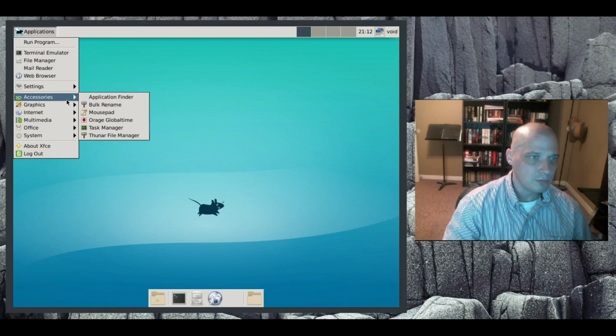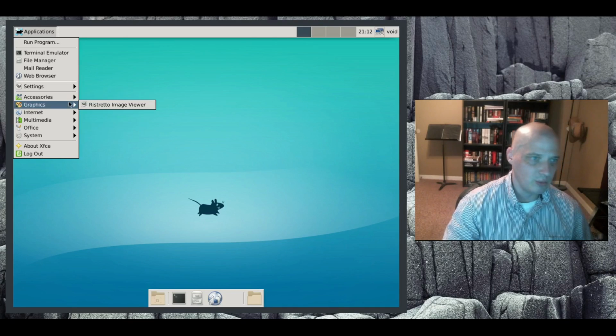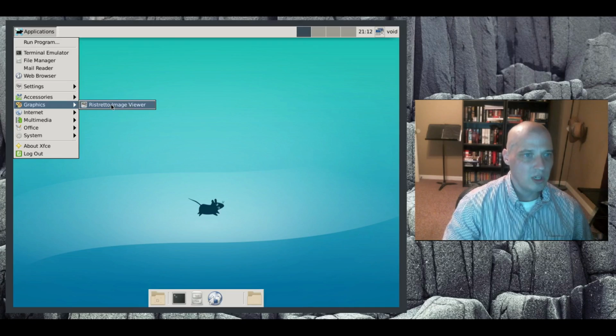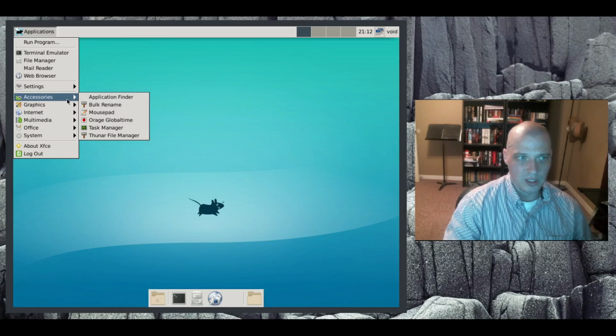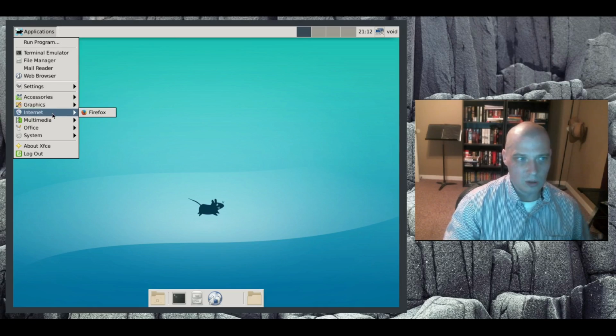Alright. Also under accessories we have the file manager again, which we've already taken a look at, and Thunderbird. We have the Ristretto image viewer under graphics. No other graphics programs, so no GIMP, no Inkscape, no Shotwell photo manager, so really lightweight distro. Very little was installed on the ISO. The ISO was only about 500 megabytes, by the way, so there's almost no programs installed by default, really.